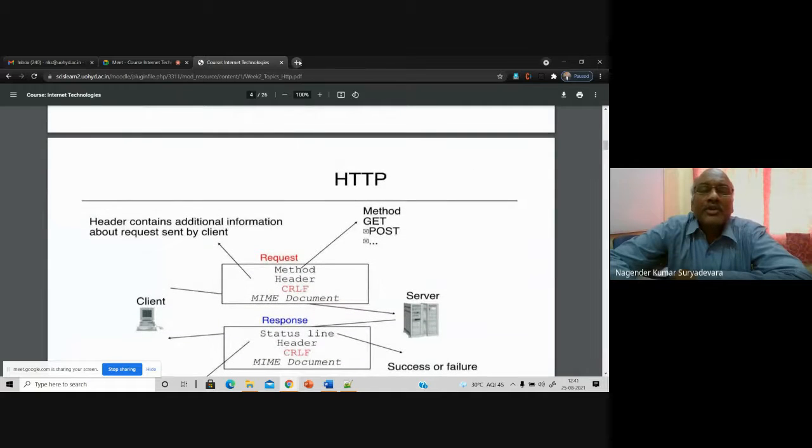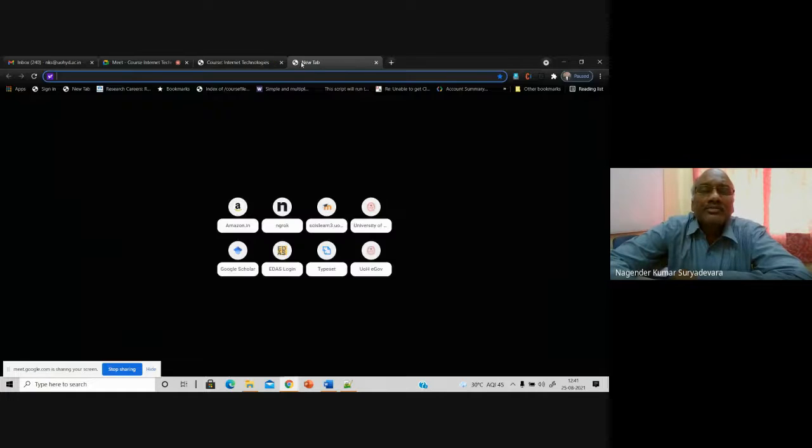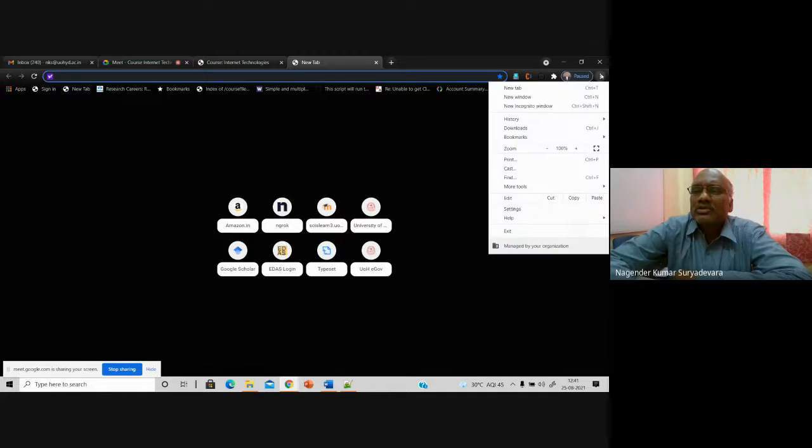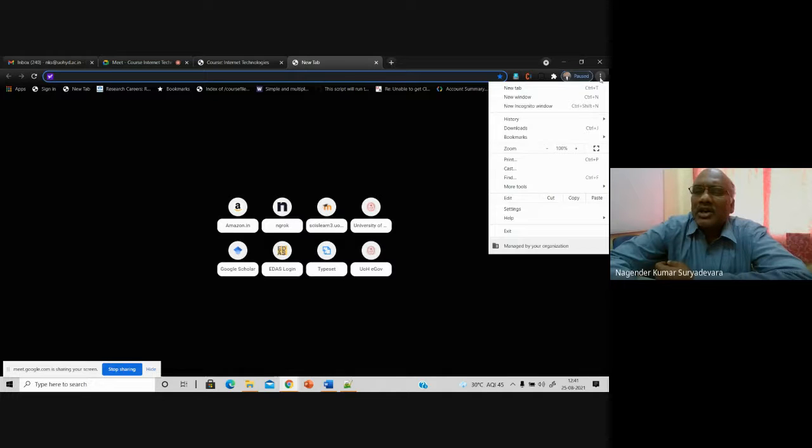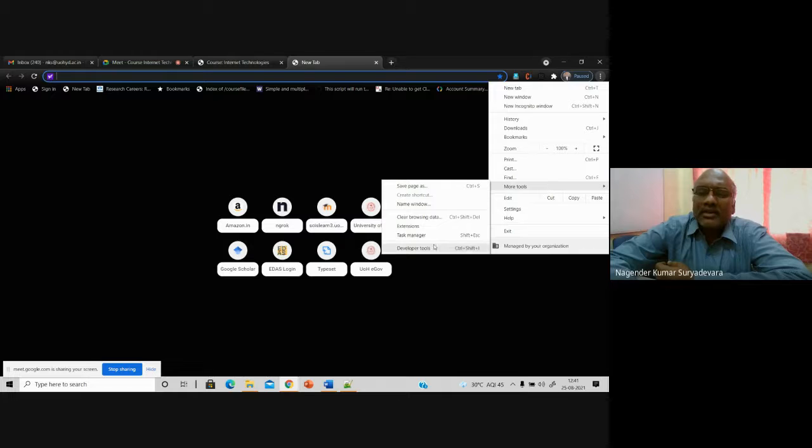If I run this, I'm just trying to give the demo again here. I will change this dark mode to white color, so that you can inspect your web pages. The inspector is going to be there. If you are using Google Chrome, on the right side you will have these three vertical dots. Please click the three vertical dots, then go to More tools and then Developer tools.